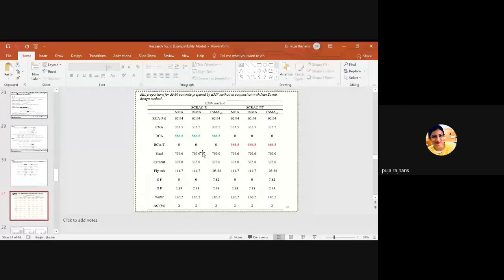And now this is the mixed proportion. So this mixed proportion is determined by using the EMV mix design method in conjunction with the Nan Su mix design method. So here this is EMV, and SCRAC means self-compacting recycled aggregate concrete using equivalent mortar volume method, and this is SCRACT, that means self-compacting recycled aggregate concrete by using equivalent mortar volume method, and with treated RCA.